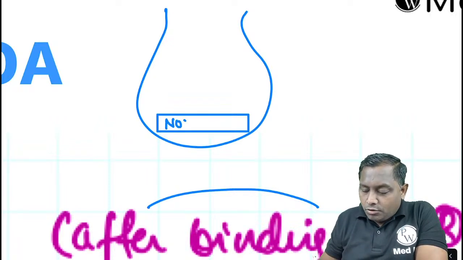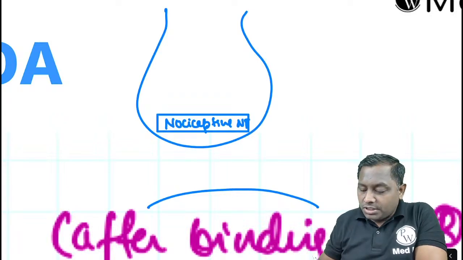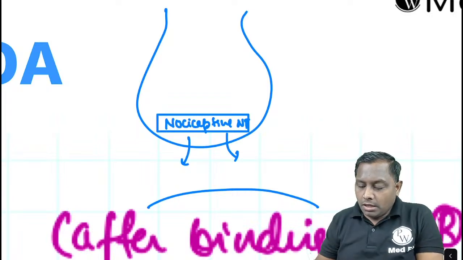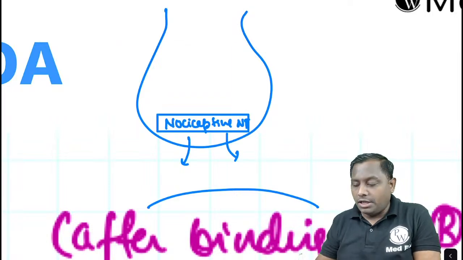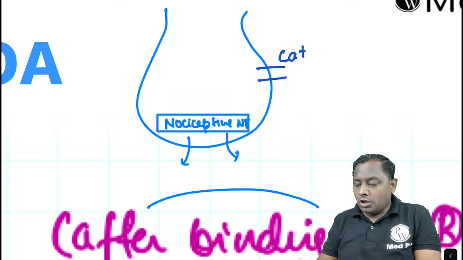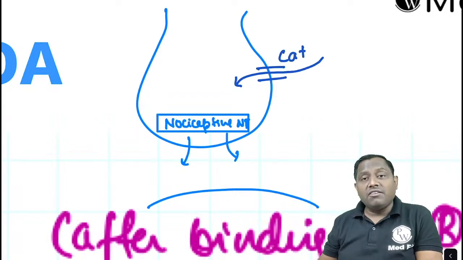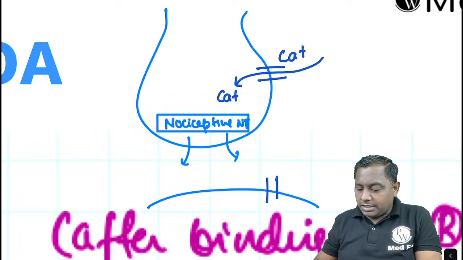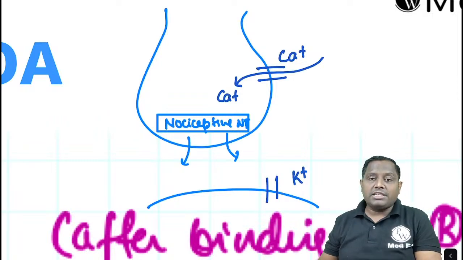तो यहाँ पे एक न्यूरोट्रांसमीटर होगा जिसका नाम होगा नोसिसेप्टिव न्यूरोट्रांसमीटर. Whenever this nociceptive neurotransmitter is going to release, it will be giving you feeling or sensation of the pain. Now for the nociceptive neurotransmitter to release, there should be depolarization of the neuron, and presynaptic पे there is a calcium channel. तो calcium influx होगा, there will be influx of the calcium, and this influx of the calcium will be causing depolarization of the neuron.